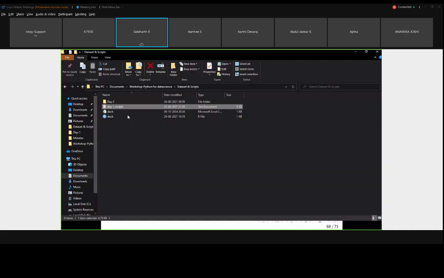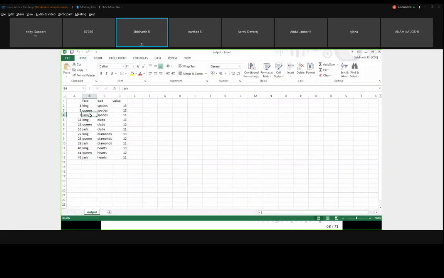Now if I run this code, nothing will happen here. I have to go to the file that is created. So this output file is created, with all this king, queen, jack, king, and this is the serial number. All of it is written into this output.csv file.